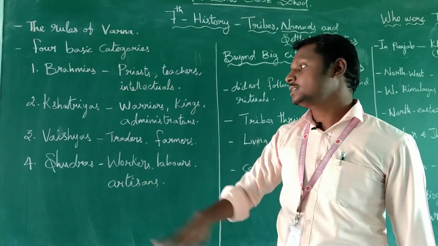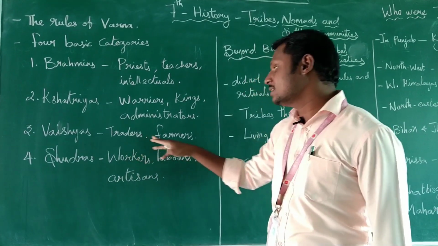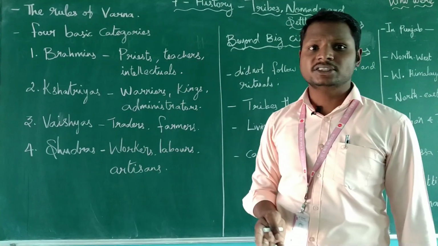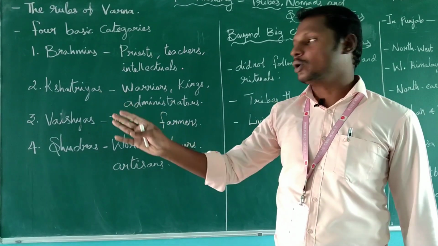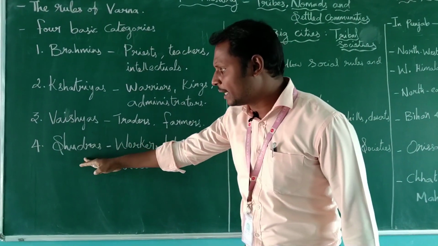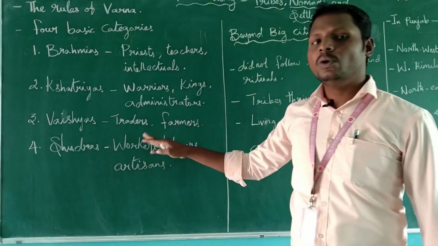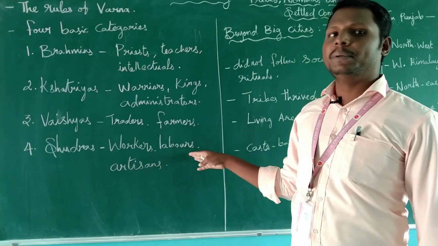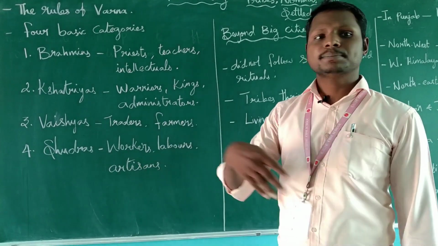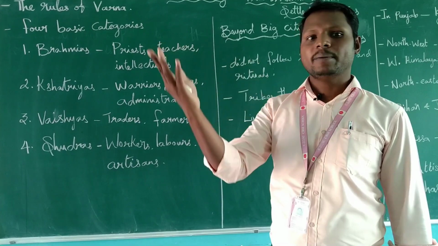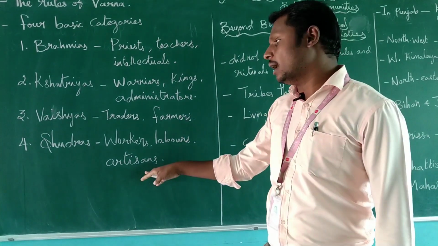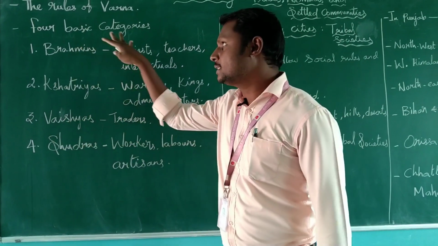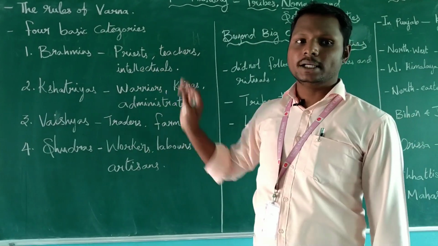See children, traders, farmers and all agriculturalists are called Vaishyas. The last category is the Shudras. Who are they? Workers, labor, artisans. Artisans are the smiths, blacksmiths, goldsmiths. Likewise, these kinds of people are called artisans. So these are the basic 4 categories of the Varna system.